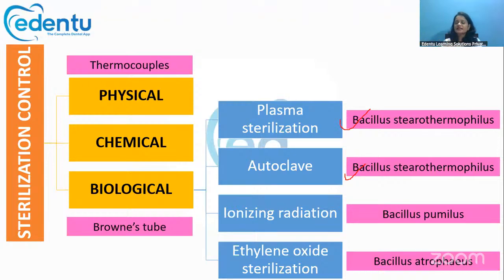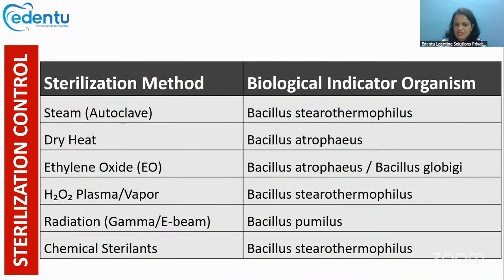If it is ethylene oxide sterilization, then we'll be mainly using Bacillus atrophaeus. So this is a summary of the sterilization method and which biological indicator organism can be used. The commonly used one is Bacillus stearothermophilus for autoclave and for plasma sterilization. But for dry heat and ethylene oxide, we use Bacillus atrophaeus.